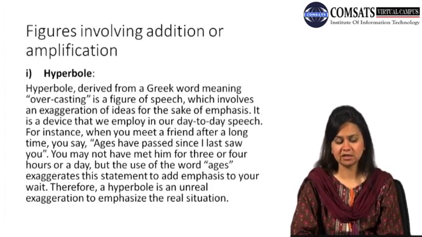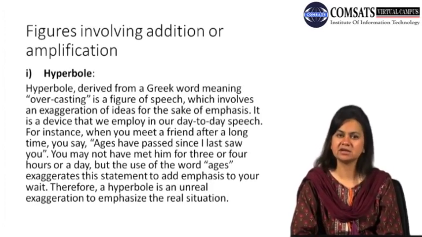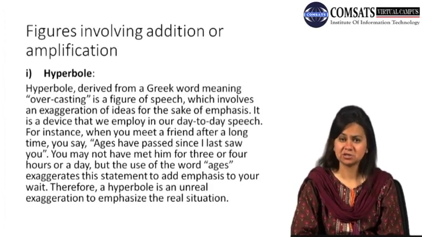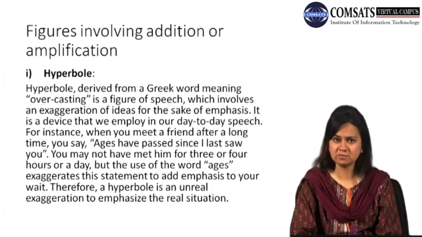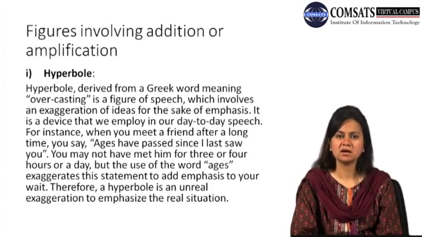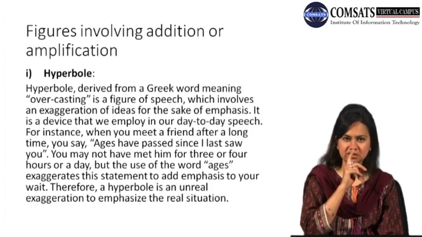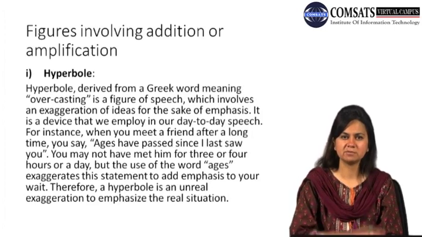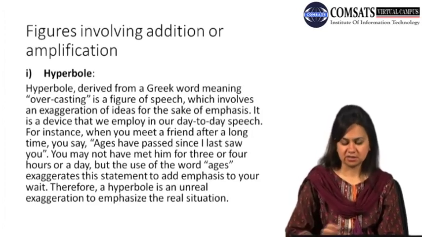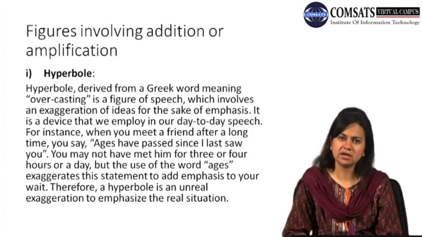Therefore, a hyperbole is an unreal exaggeration to emphasize the real situation. So reality is distorted, or reality is intensified, or something more is added to a reality. That is why we call it overstatement or exaggeration. The way I say that I will not talk to you ever again. Now it may not be the reality, but that is exaggeration, that the person showing her annoyance and anger is saying that she would never ever speak to them again. Or if somebody says that I am so hungry that I can eat a horse, he's implying that he would eat too much, he can eat a lot now.